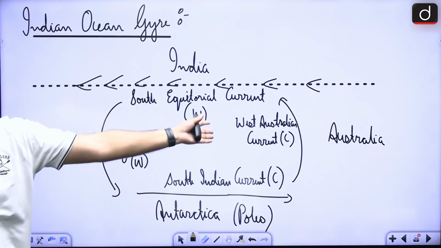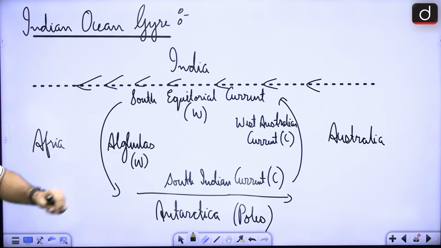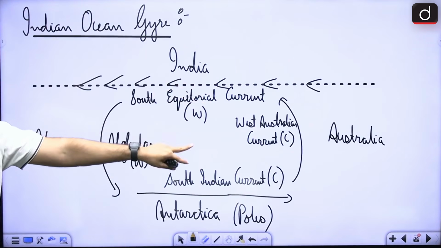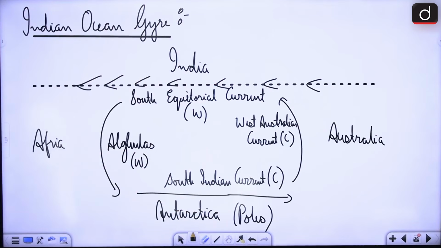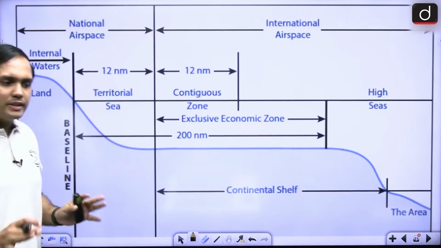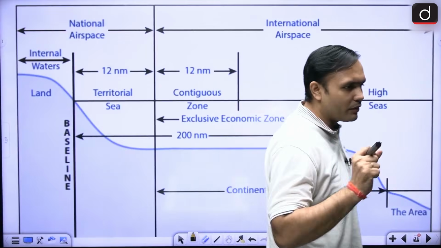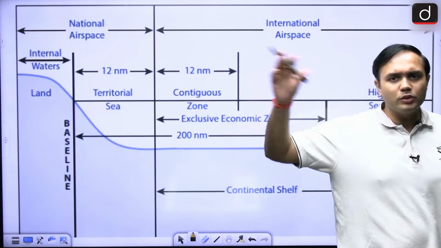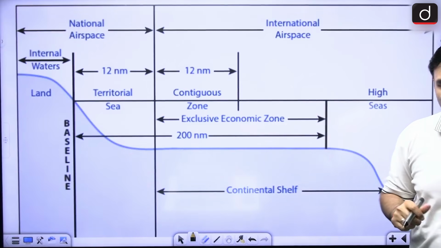And as we move towards the West Australian region, you will find the West Australian current, that is a colder current, because it is rising up from the poles, right? So this is the Indian Ocean gyre, right? These are all the major currents that you must have a basic understanding about, and of course its connection with our climatology and Indian monsoon section, right?